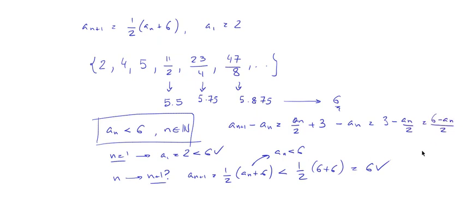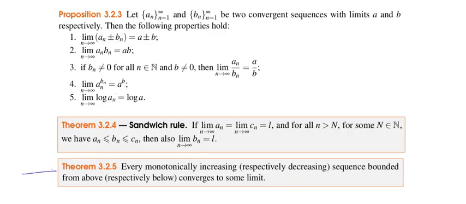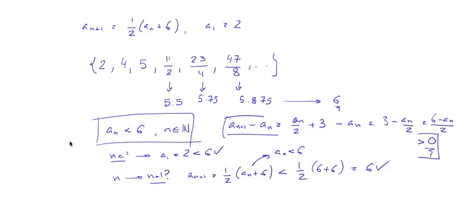But now we have said that a sub n is always smaller than 6, so 6 minus a sub n is going to be greater than 0. So this is greater than 0, and the denominator is greater than 0, so this is greater than 0. A sub n plus 1 minus a sub n is greater than 0, so this is increasing. Okay, so this is a sequence that is bounded from above. It is monotonically increasing. So this theorem here, 3.25, every monotonically increasing sequence that is bounded from above converges to some limit.